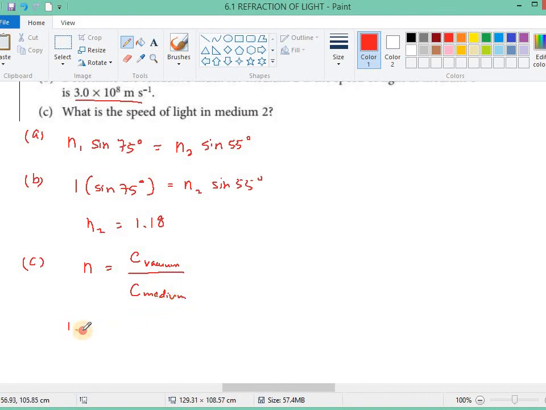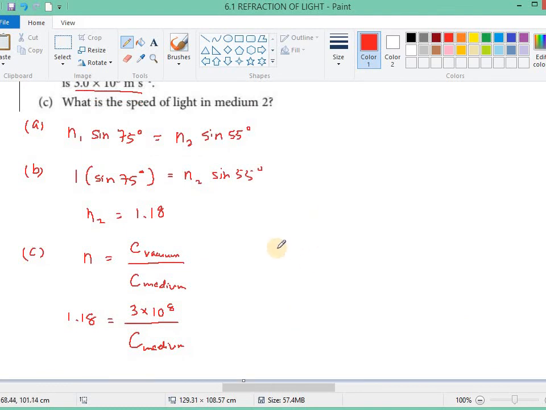So 1.18 equals 3 times 10 power 8 over v. So the speed of light in the medium equals 2.54 times 10 power 8 meter per second.